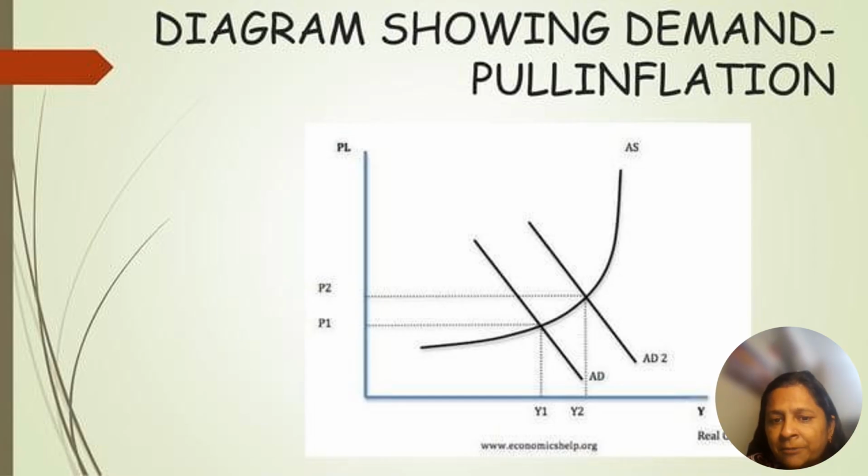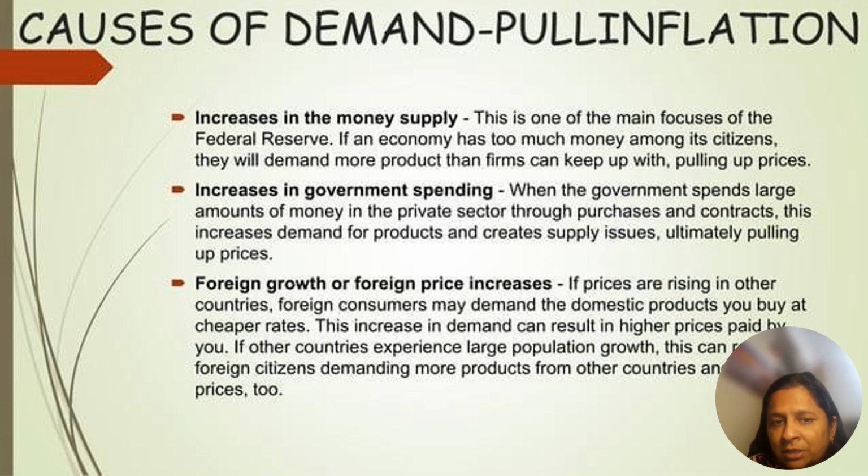Now this is called demand pull. Here AD is demand, and if AD increases, then the price goes from P1 to P2 and output from Y1 to Y2, because demand is high. The supply side is similar: AS is on the average supply curve. So supply is not changed, only due to the change in demand prices go high. This type of inflation is called demand pull inflation.